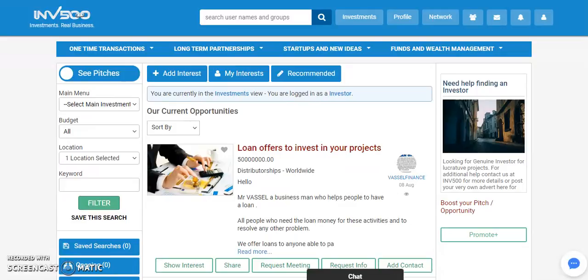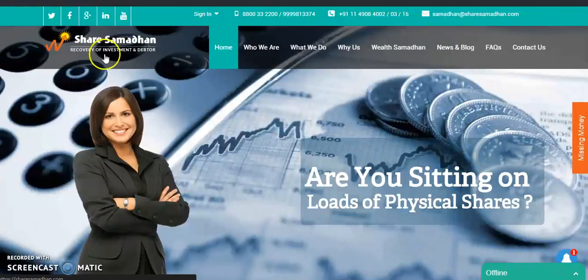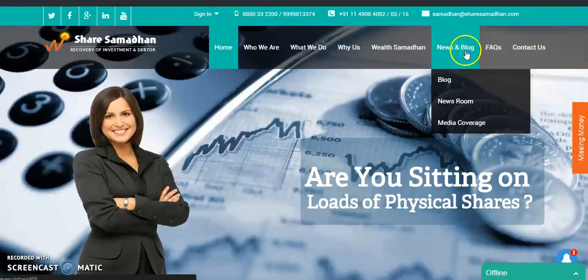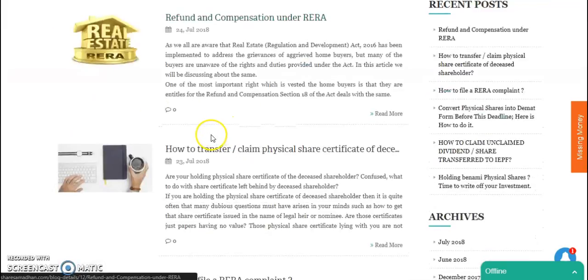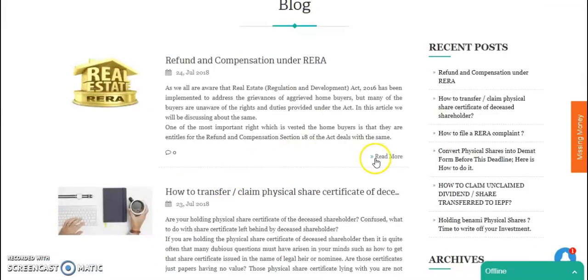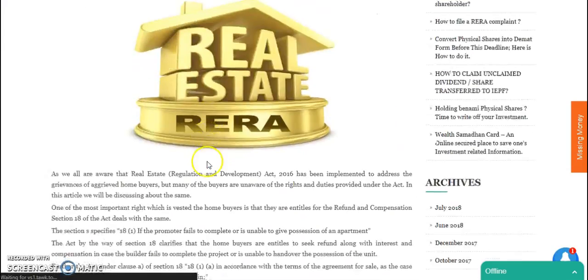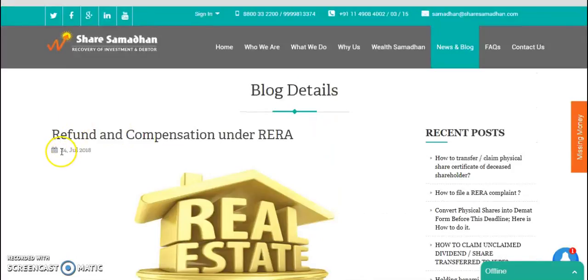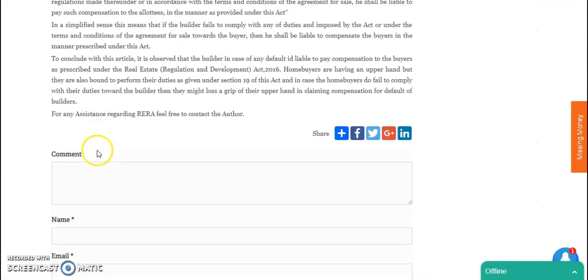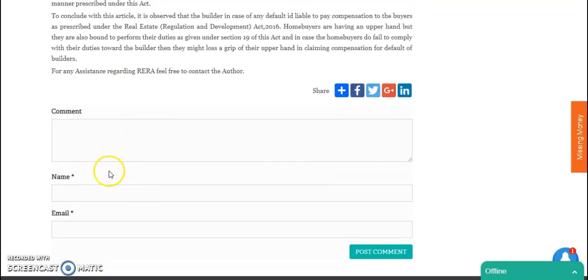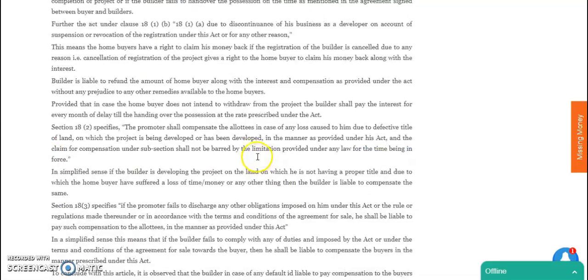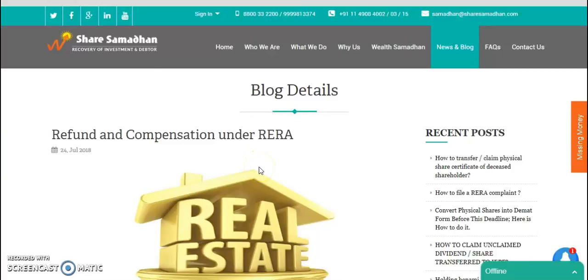So you want a blog and a podcast system, right? Let me show you one of our recent projects called Share Samadhan. In this project you can see there is a blog section. Here you can see there are many blogs, and if I click on read more, I can go to the details of the blog. As you can see, this is the detail. This was the date when the blog was published, and I can share the blog and also comment on it by providing the comment, my name along with my email, and then clicking on post comment. So we can easily implement a blog for you if you would like.